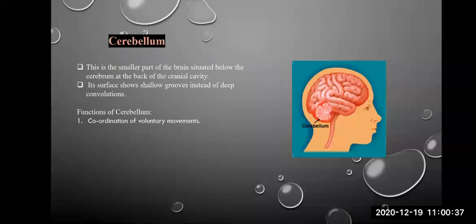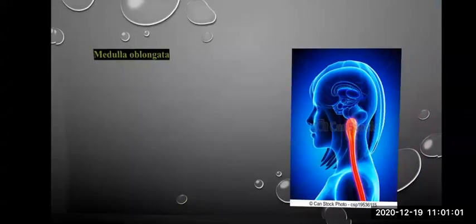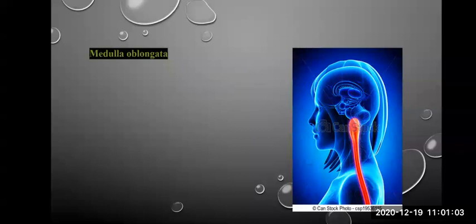So all these voluntary activities are coordinated by the cerebellum. It also maintains the body balance. We talked about the body balance, that is equilibrium, maintaining the water level, maintaining the temperature of the body. So maintenance of the equilibrium in the body or the body balance is done by the cerebellum.